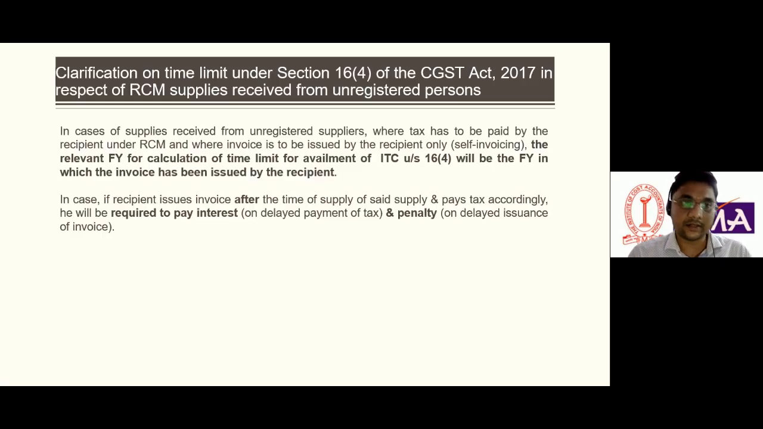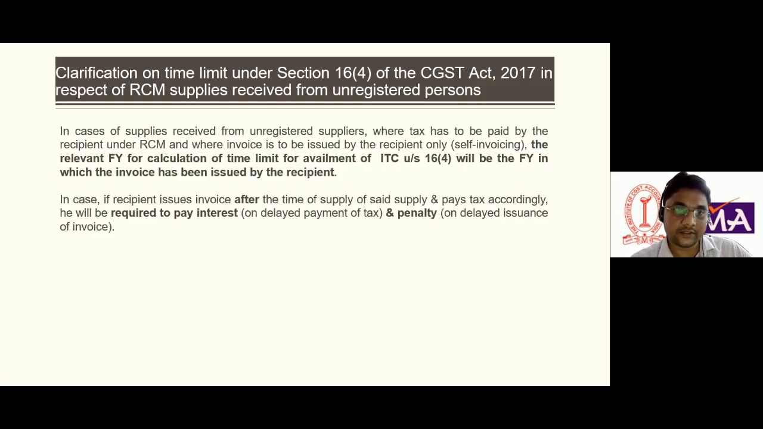So in that case, the relevant financial year would be November 2027. This is the biggest relief which has been given by the government to the registered person. Otherwise, what would happen? Then ITC would be lapsed. So see, what is the clarification? It is clarification on time limit under section 16 subsection 4 of the CGST Act 2017 in respect of RCM supplies received from unregistered person.